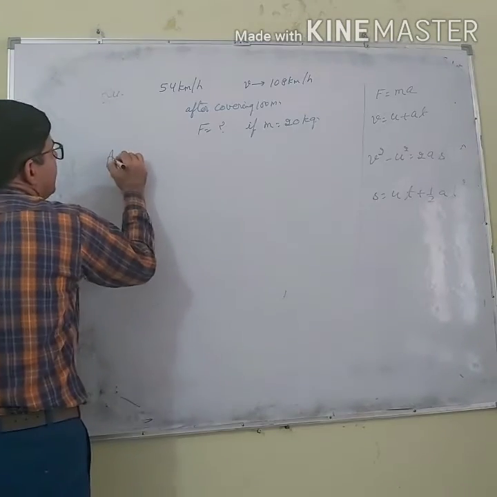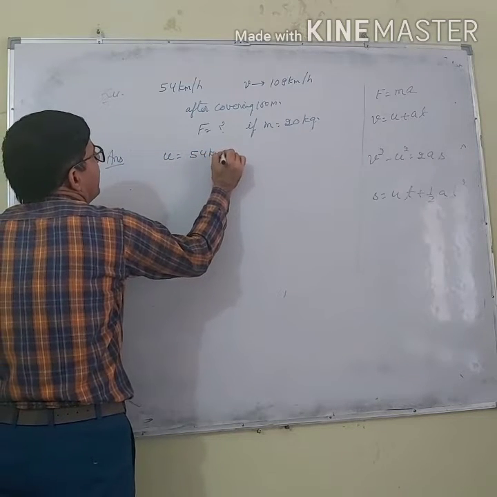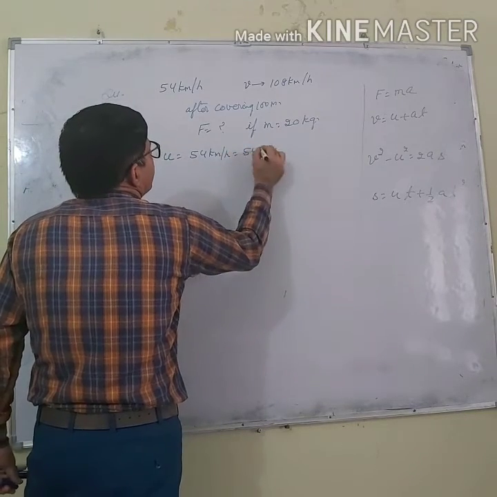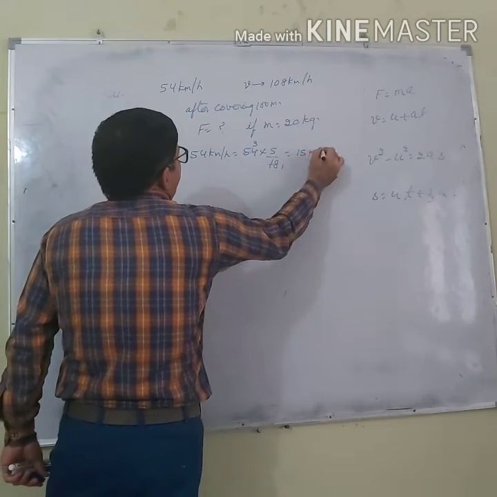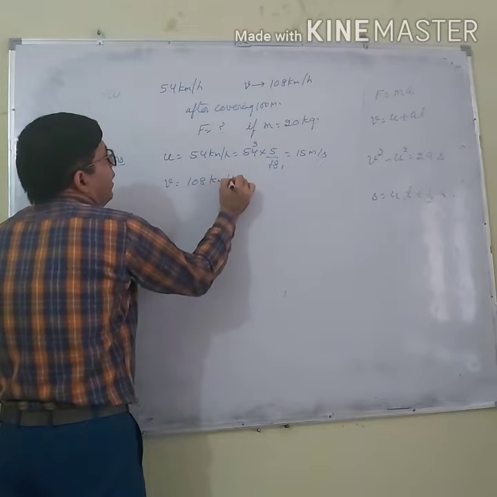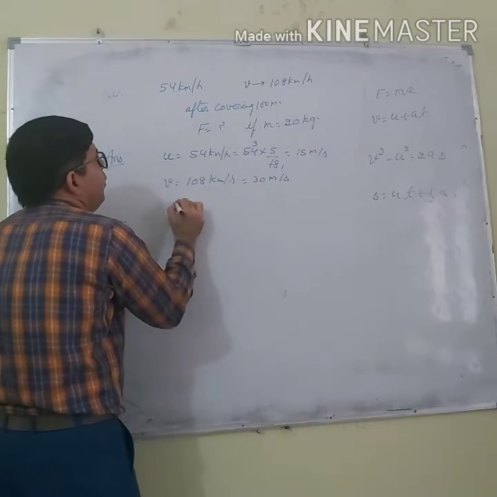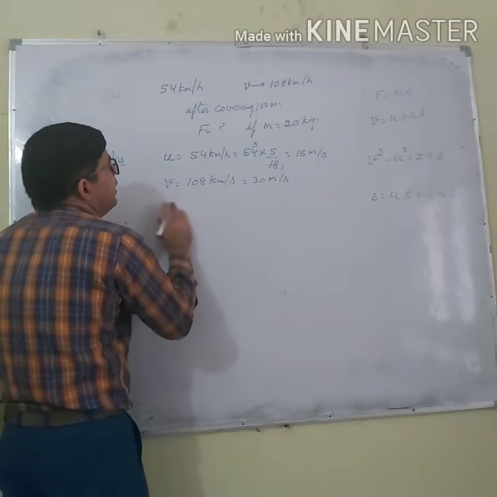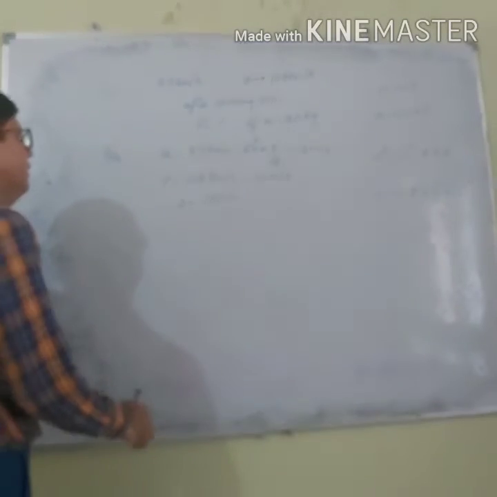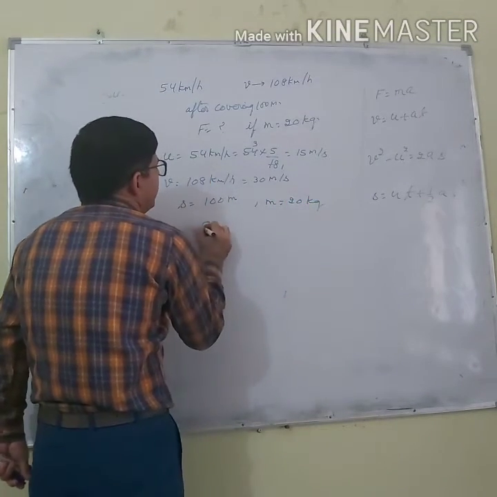Can you tell me what is given to you? Initial velocity 54 km per hour. So convert it into meter per second: 5 over 18, 3, 15 meter per second. And what is v? 108 km per hour. This is the double of this, so just write 30 meter per second. And what is time? Time is not given, but I am given distance. s is 100 meter, and also mass is 20 kilogram. I have to calculate the force.